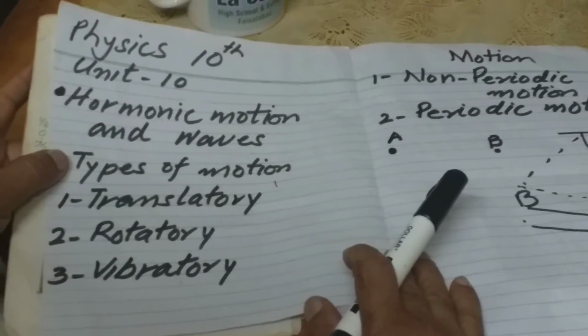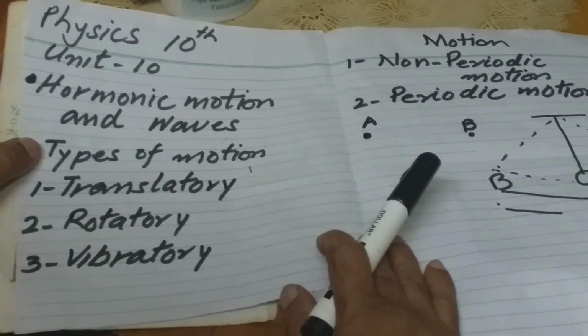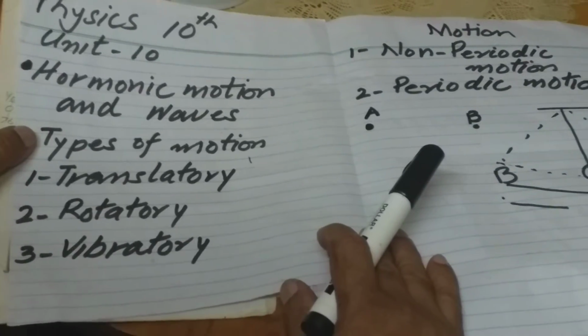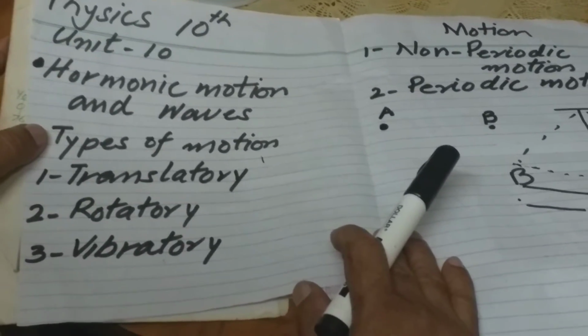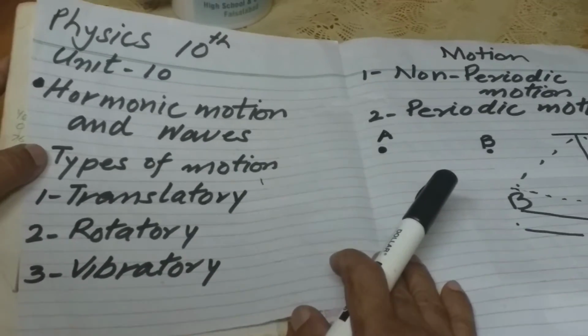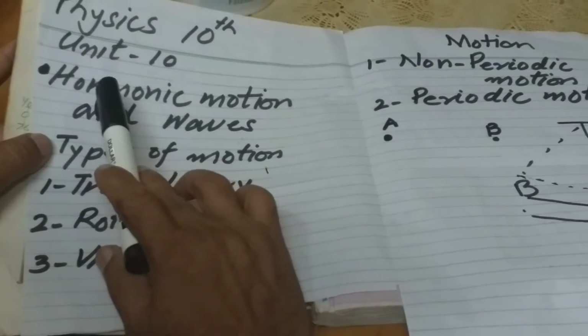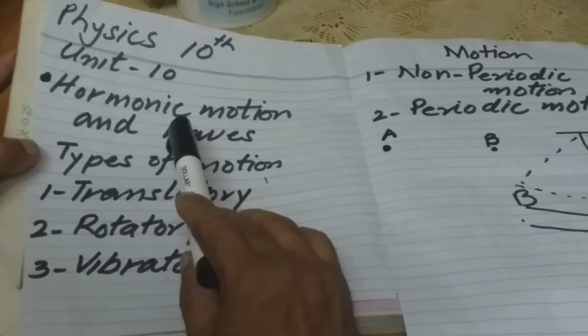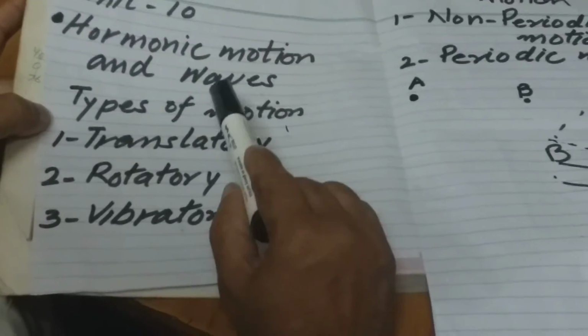Good morning, students. Today we are going to start the first lesson of physics of class 10. Its first unit is unit 10 and the name of the unit is harmonic motion and waves.